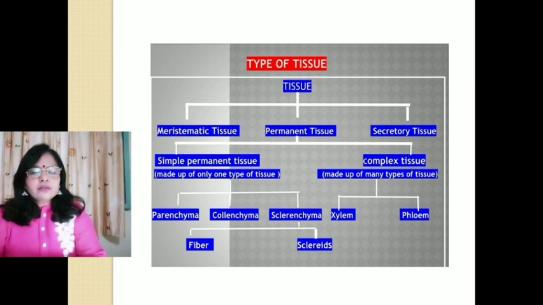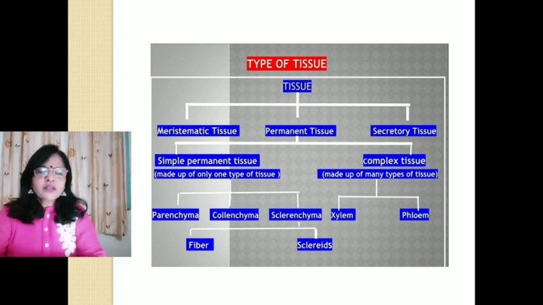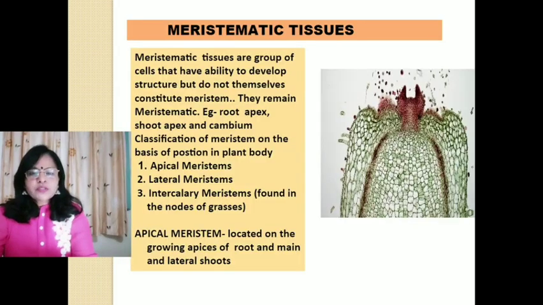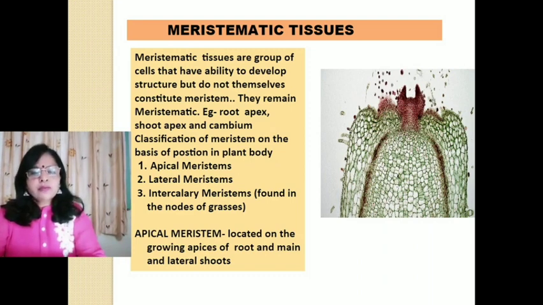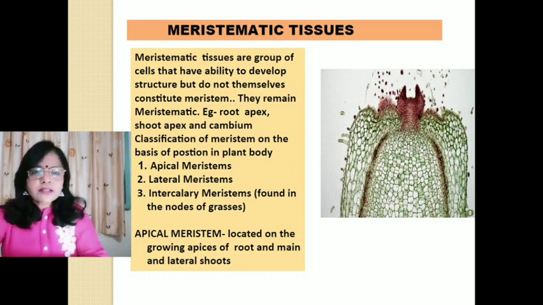Tissue is divided into three parts: meristematic tissues, permanent tissues and secretory tissues. Meristematic tissues are a group of cells that have the ability to develop structure but do not themselves constitute meristems. They remain always meristematic.